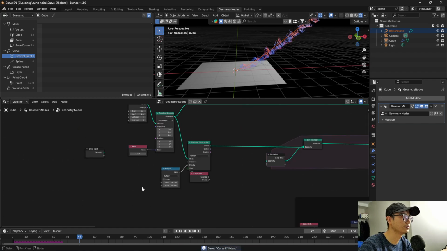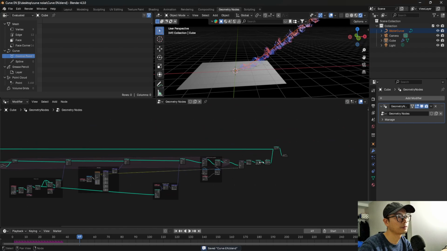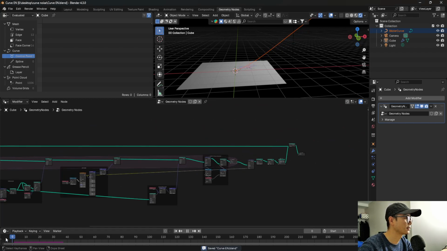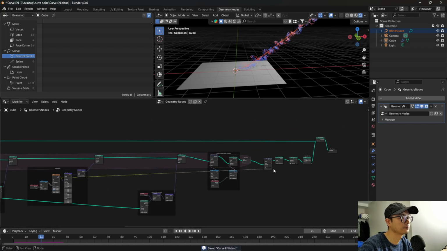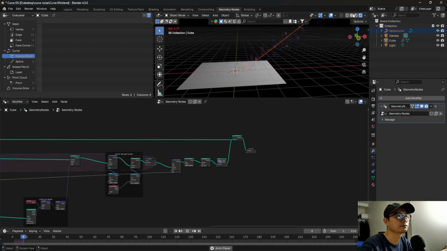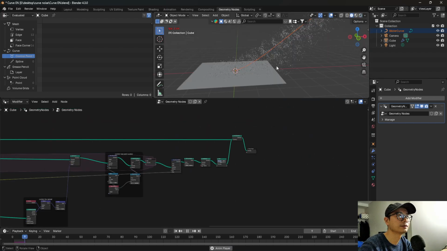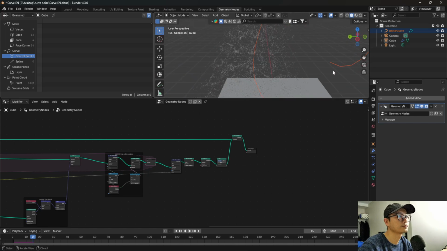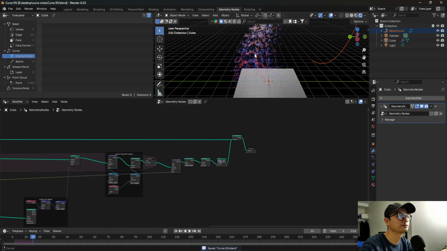No need for so many points. And let's check. No, delete the bake. Okay, stop rendering. Then let's check.